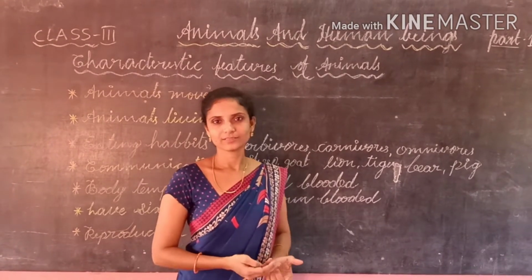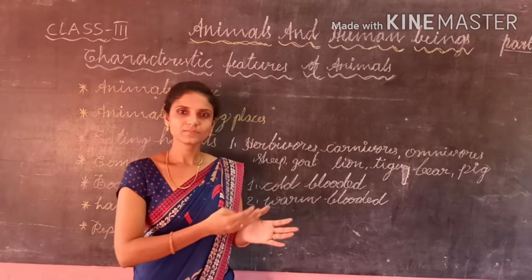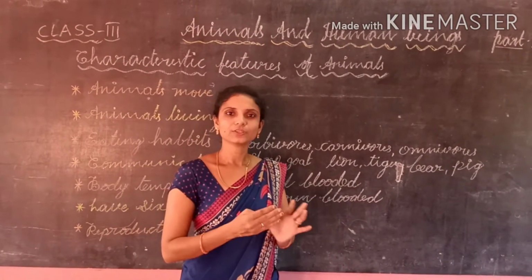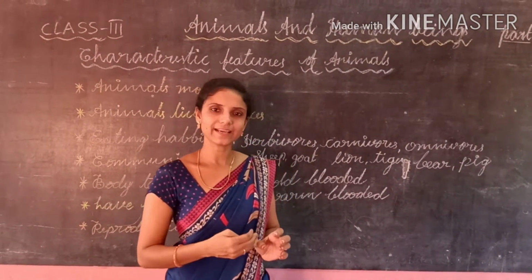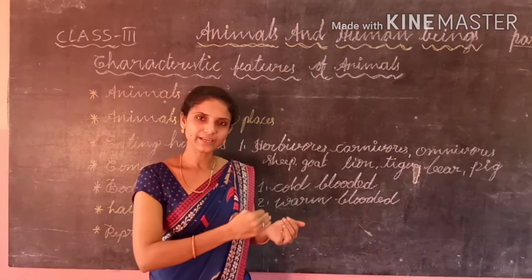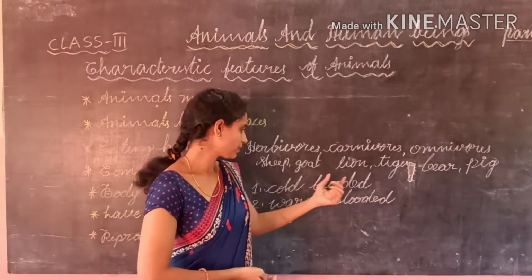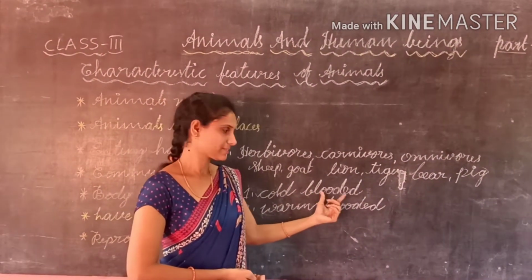Example, frogs, snakes. These animals, in the summer season, according to the temperature, they can raise their body temperature, and during the winter season they can reduce their body temperature according to the surroundings. These are called cold-blooded animals.